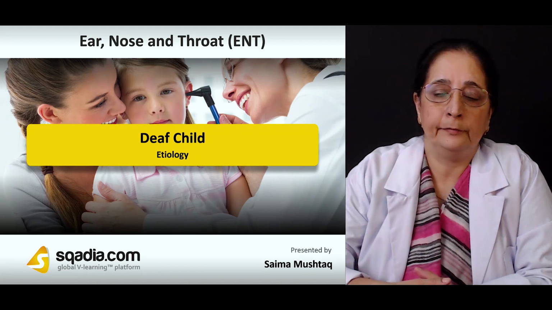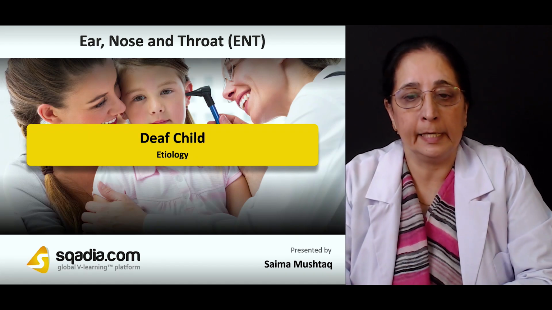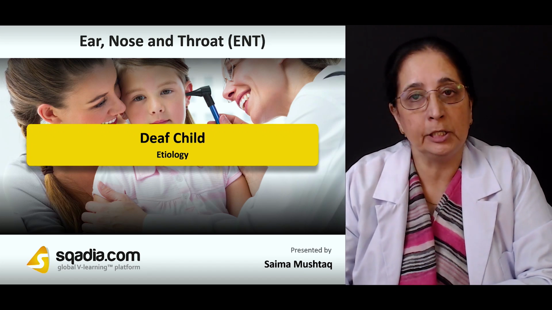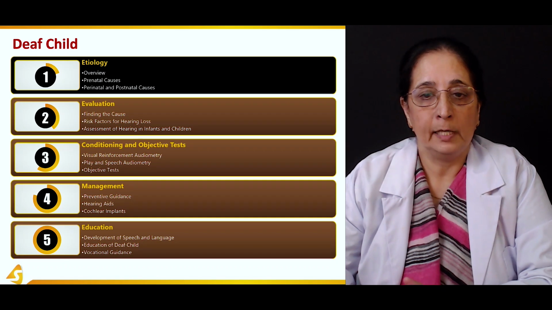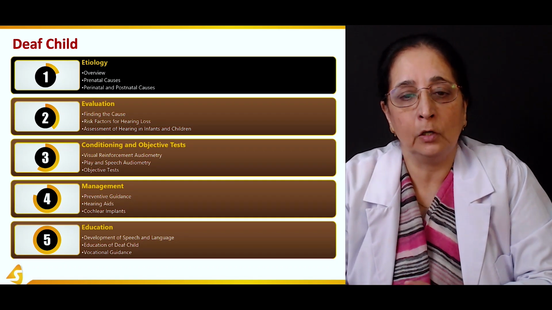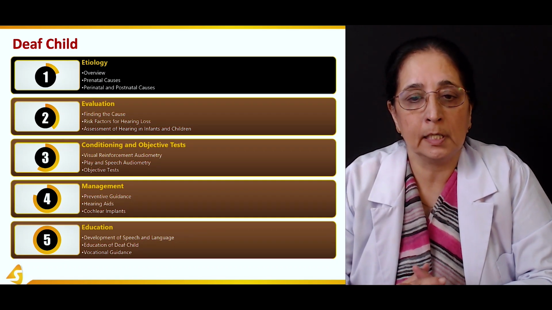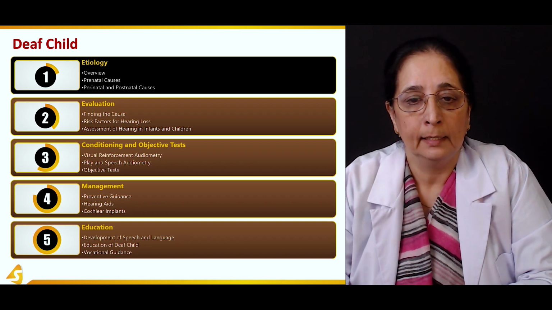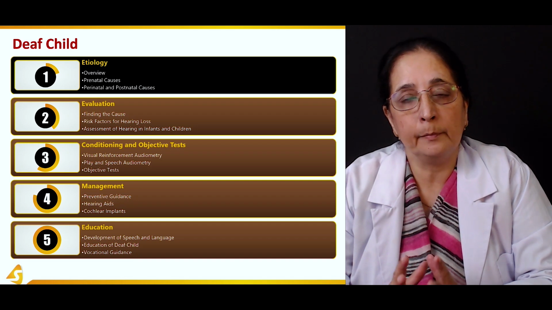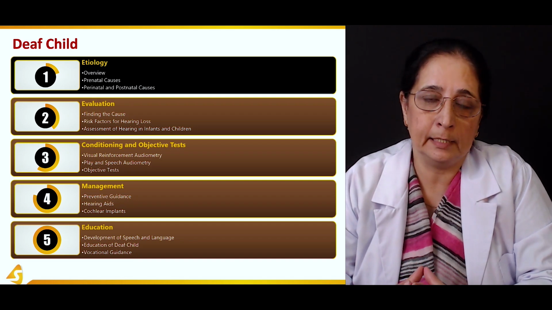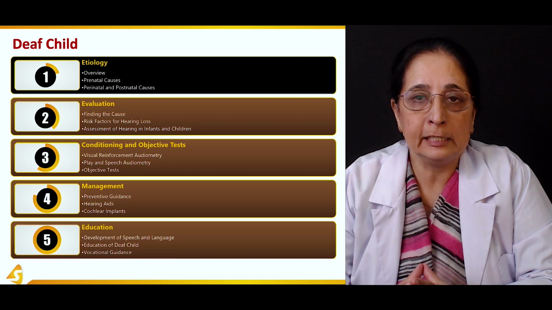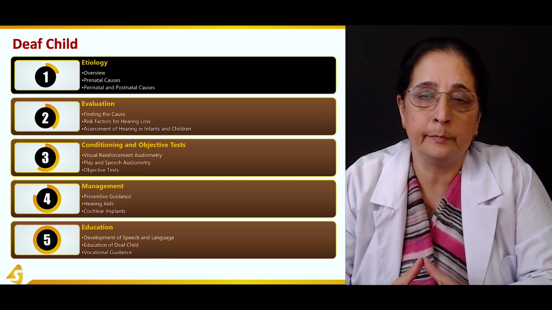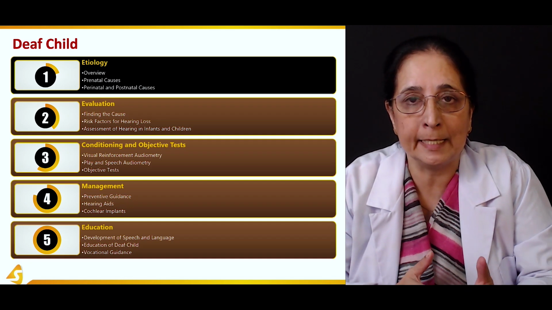Let's start with our first section of the lecture, Deaf Child, in which we will discuss the etiology. While talking about the etiology, we will discuss the overview of deafness or deaf child. Then we will talk about some causes of deafness in children, which might include prenatal causes. Prenatal causes are the causes before the birth, prenatal.